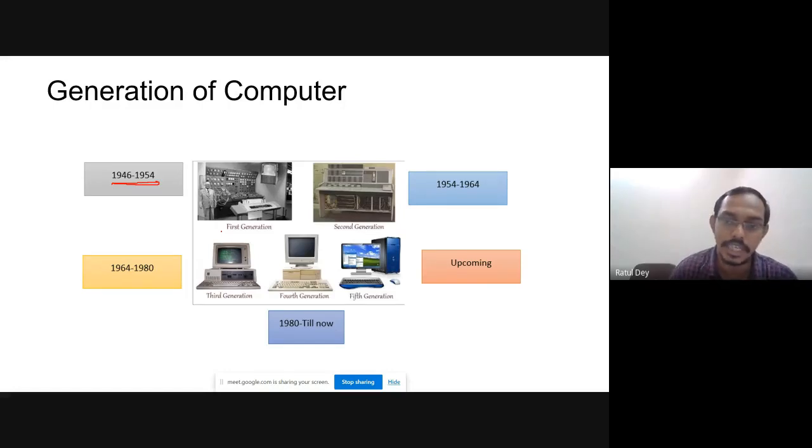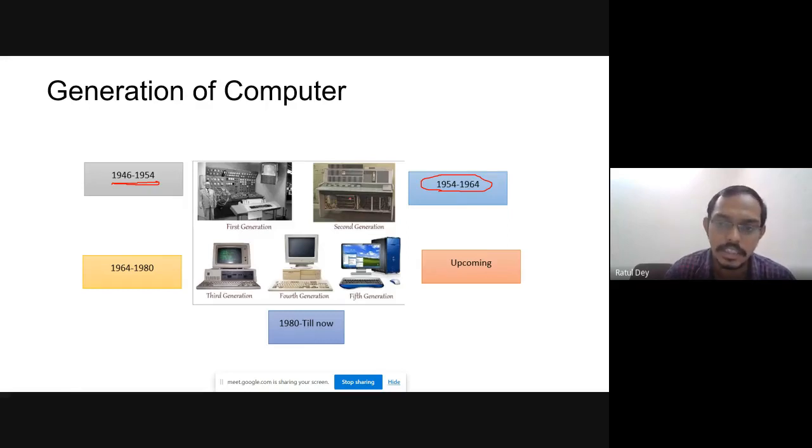Now we are coming to the second generation, after 1954. Slowly, different kinds of transistors were used. With transistors we had a little smaller size, a little less power consumption, and a little faster computer.